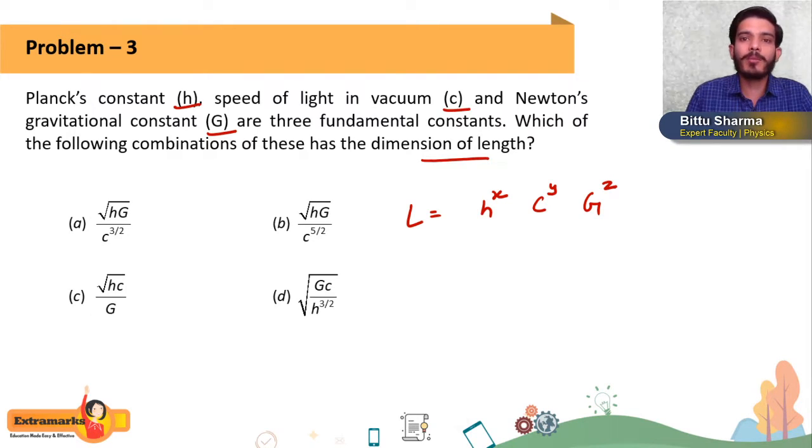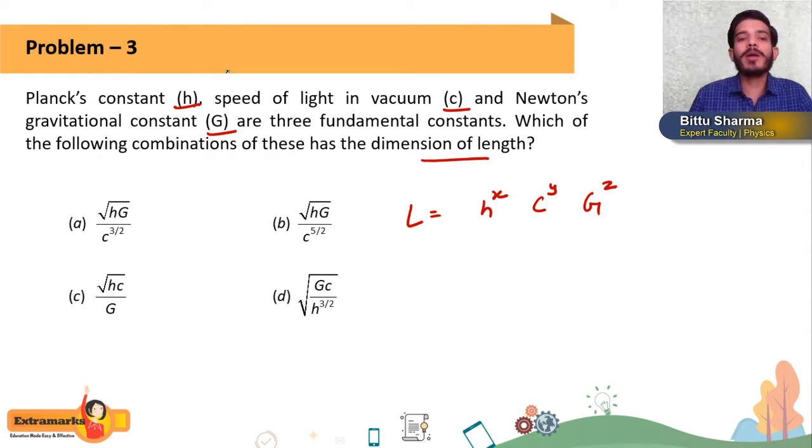But a few other important dimensions which are in trend, which we can use frequently in our questions, like the dimension of Planck's constant, dimension of Boltzmann constant, dimension of permittivity of free space, dimension of permeability. These are very common, which you should know, getting or not? But if you don't know, you can also calculate dimensions by using formulas.